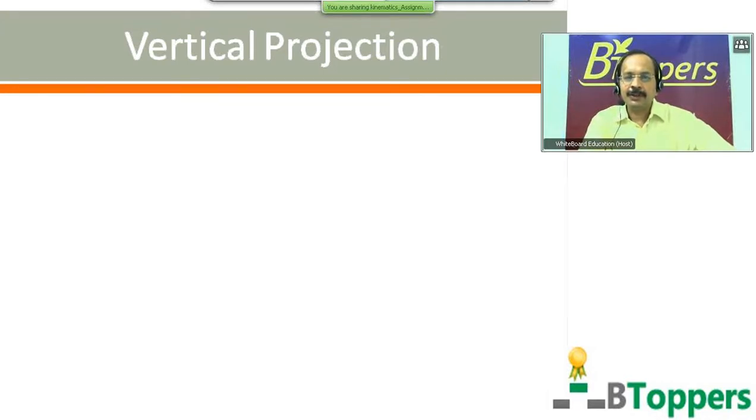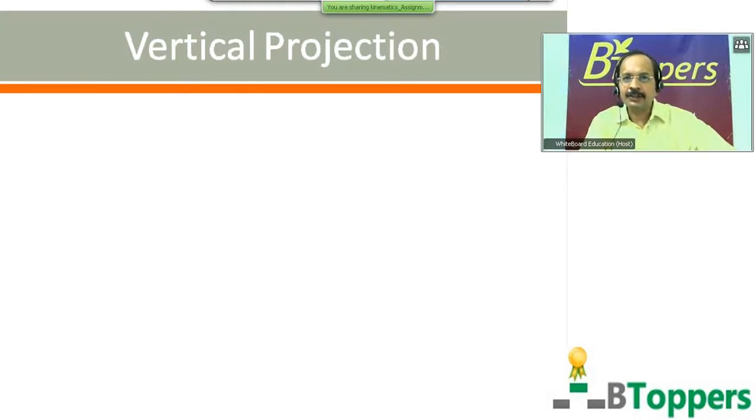So in problems in one-dimensional motion, when the body moves in a straight line path, we can choose all the vector quantities which are directed in one direction as positive and vector quantities directed in the opposite direction as negative.